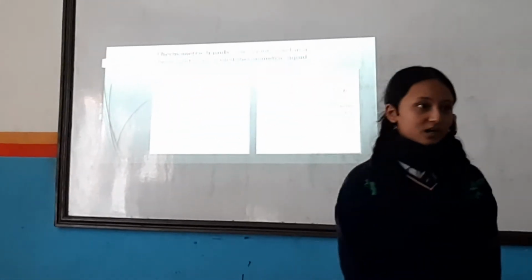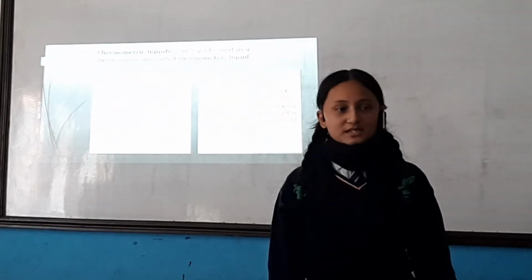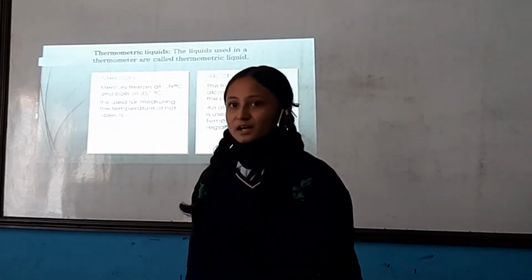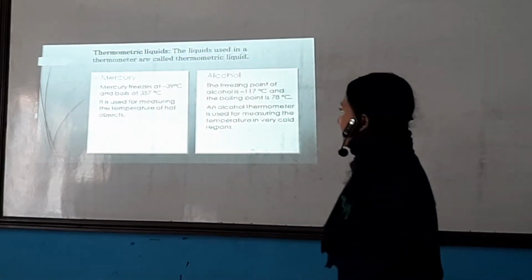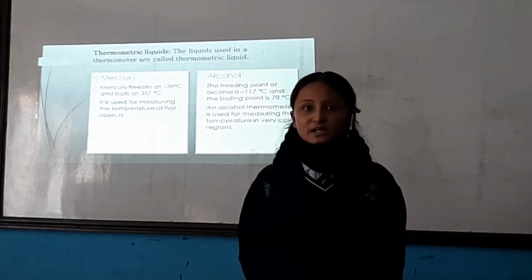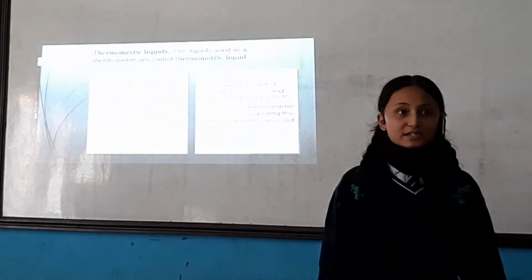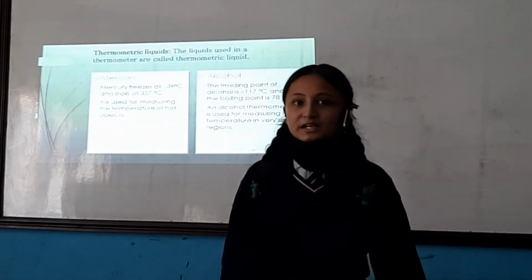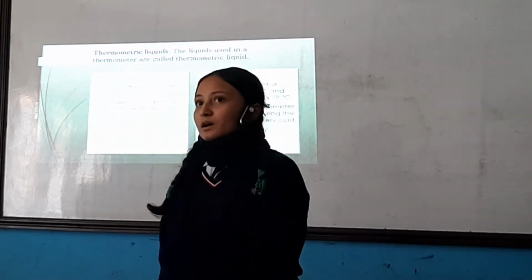As I said before, thermometric liquid is a liquid which is used inside the thermometer in order to measure the temperature of an object. Mercury and alcohol are the two types of thermometric liquid which are used in thermometers. Talking about mercury, the freezing point of mercury is minus 39 degrees centigrade and it boils at 357 degrees centigrade. Whereas alcohol freezes at minus 170 degrees centigrade and boils at 78 degrees centigrade.